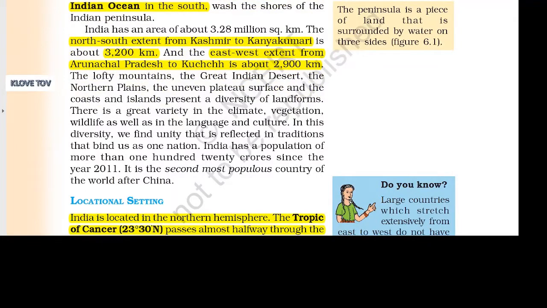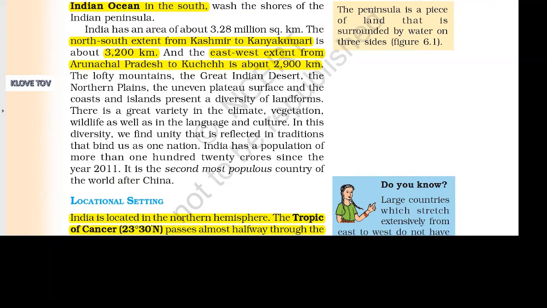India has an area of about 3.28 million square kilometer. The north-south extent from Kashmir to Kanyakumari is about 3,200 kilometer, and the east-west extent from Arunachal Pradesh to Kutch is about 2,900 kilometer. The lofty mountains, the Great Indian Desert, the northern plains, the uneven plateau surface, and the coasts and islands present a diversity of landforms.